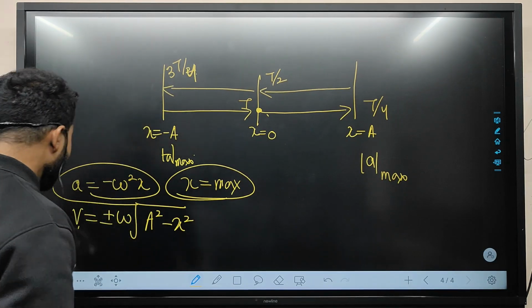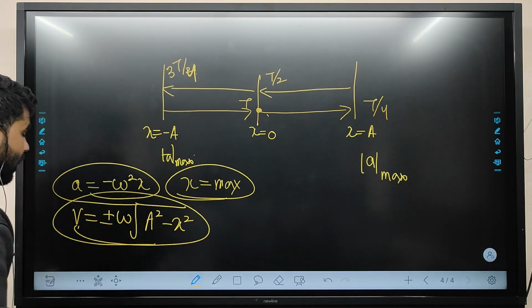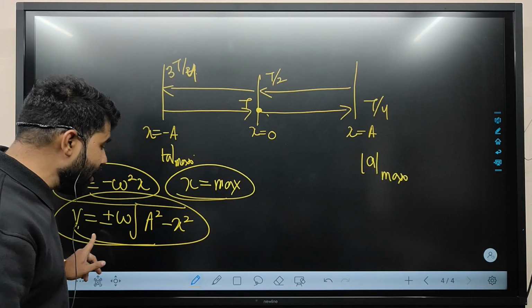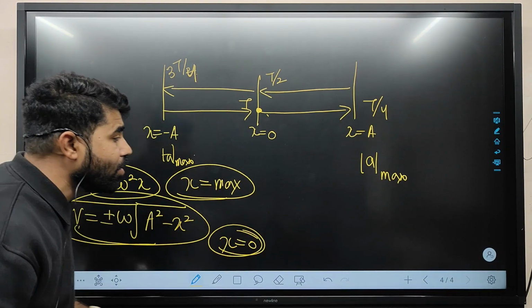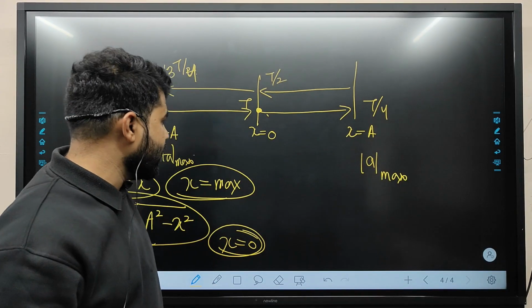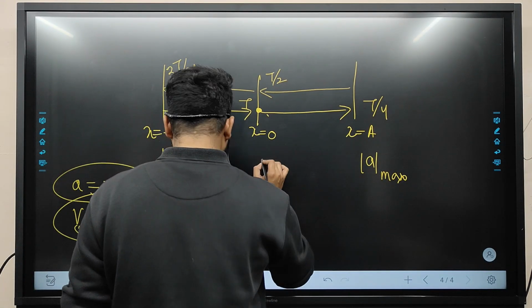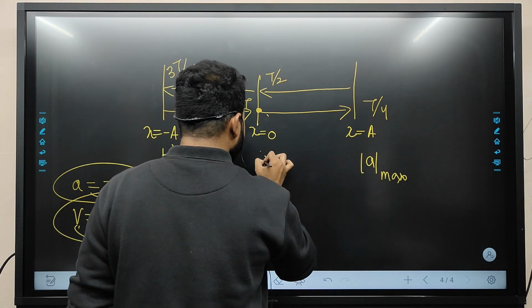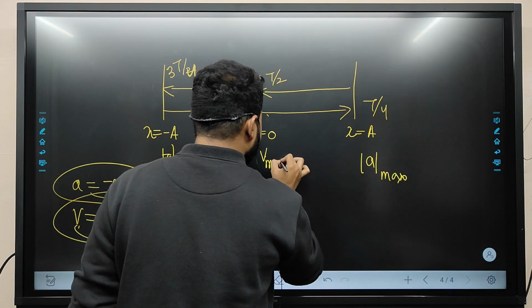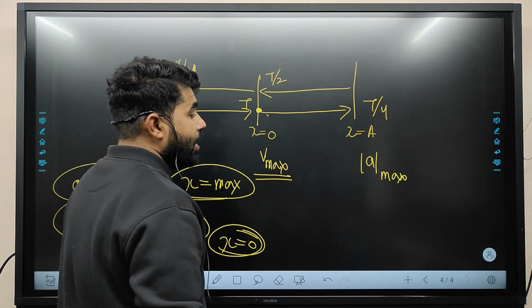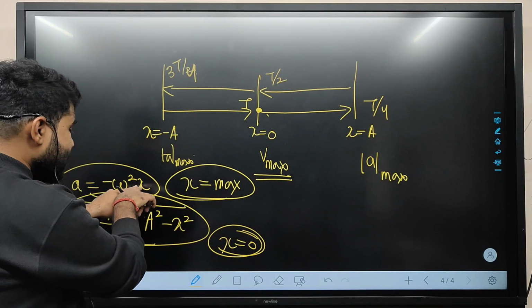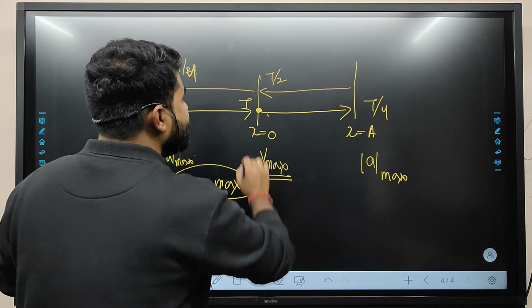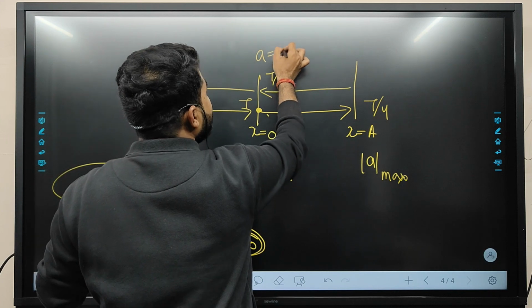Now if we talk about the velocity, the velocity will have maximum value when x is equal to 0. We are talking only about the numerical value of the velocity. Now velocity will be maximum here. Now if we consider acceleration at the mean position, at x is equal to 0, acceleration will be 0, or we will say that a will be 0 here.